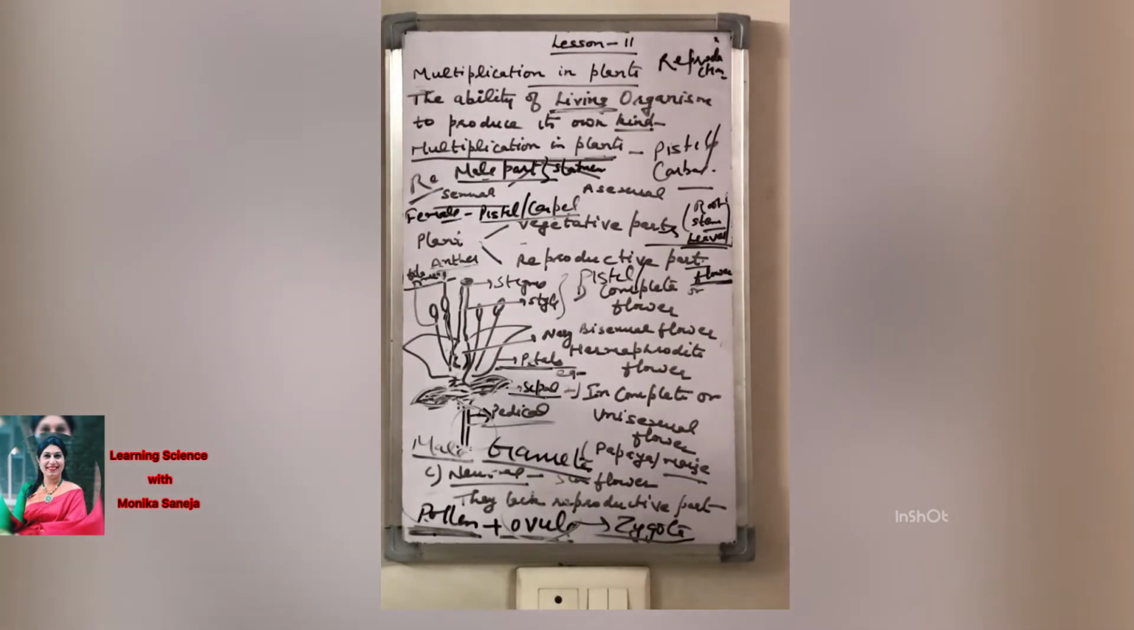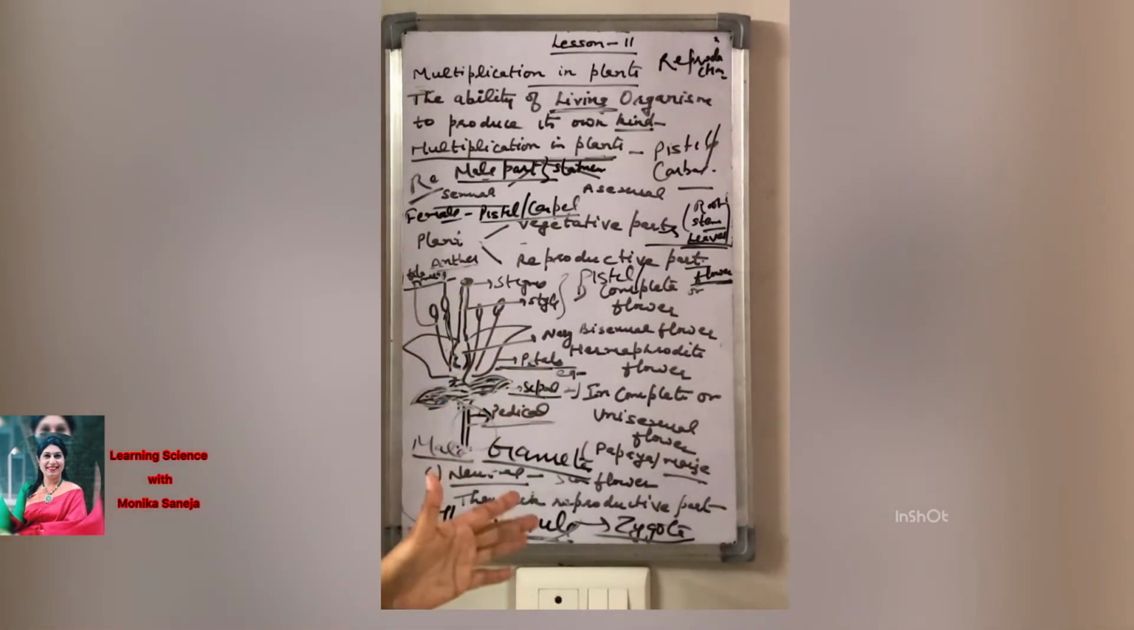In this way multiplication takes place in the flower, the reproductive part of a plant, and this is sexual reproduction. So what is the definition of sexual reproduction? The process of reproduction in which male and female gametes fuse to form a zygote, and this zygote gives rise to a seed, is called sexual reproduction.